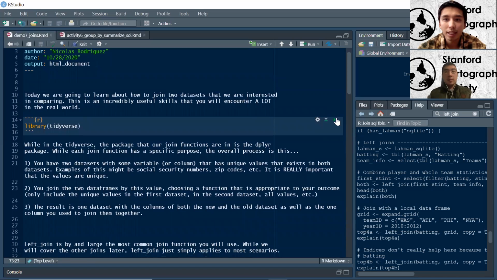Basically, all joins are within dplyr, but again, dplyr is a sub package that you can find within the tidyverse umbrella package. You basically have two data sets, and the idea is to put them together. The way you do that is you join them by a variable, a column that has unique values that exist in both data sets.